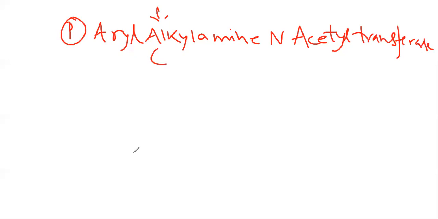In short, arylalkylamine N-acetyltransferase activation will occur.